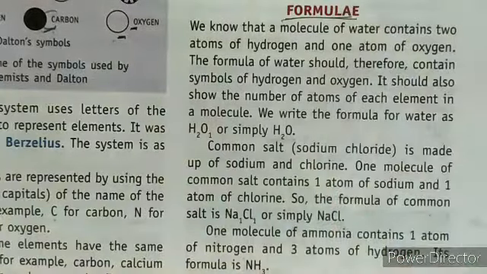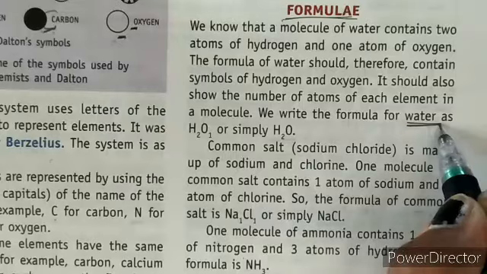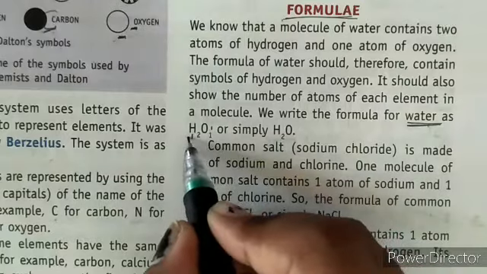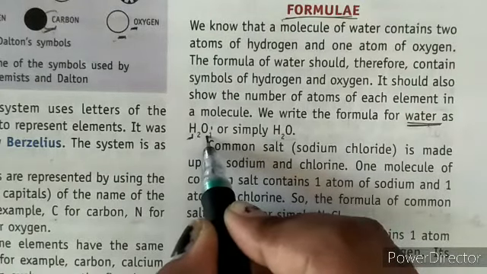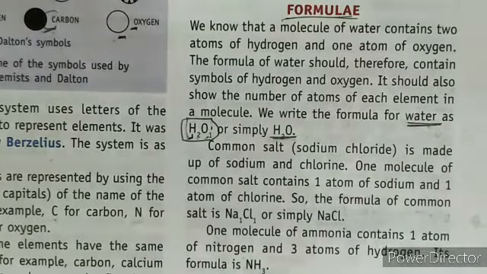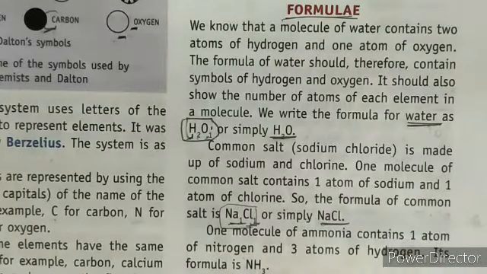That means if two atoms combine, how do we represent that combination of atoms? Here they are taking the example of water. We know very well that water is a combination of hydrogen and oxygen, two atoms of hydrogen and one of oxygen. So simply we can write H2O. This is how some formulae are made. For example, Na1 and Cl1. So here one sodium and one chlorine, both can be written as NaCl.